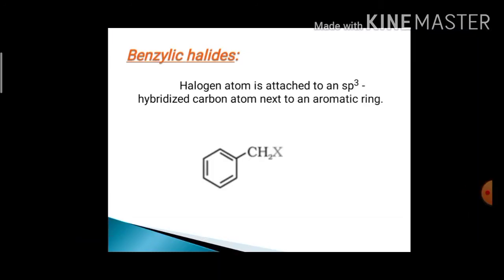Next, benzylic halide. What is the definition of benzylic halide? In benzylic halide, the halogen atom is directly bonded to the sp3 hybridized carbon atom next to the aromatic ring. So here the benzene ring is attached to the sp3 carbon atom, and the halogen atom is present there. X you can consider as Cl, Br and I, and based on that you can write down the actual examples like C6H5CH2Cl, C6H5CH2Br.